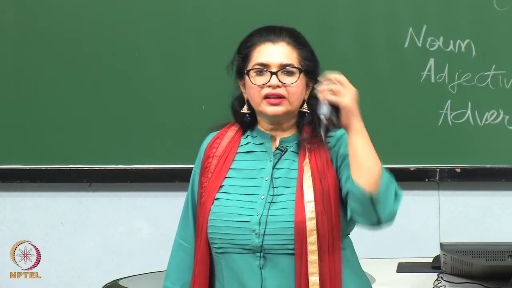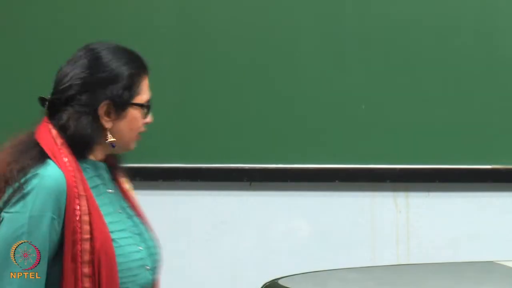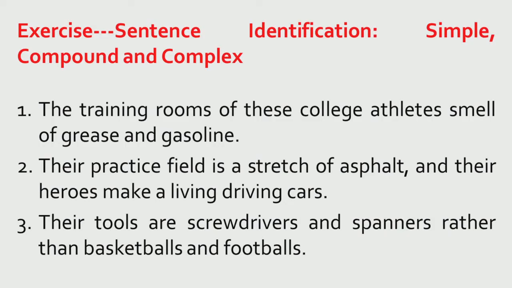Now, here I am going to give you a list of sentences. Please look at the slide. This is an exercise, sentence identification: simple, compound, complex. First sentence, the training rooms of these college athletes smell of grease and gasoline. Their practice field is a stretch of asphalt and their heroes make a living driving cars. Their tools are screwdrivers and spanners rather than basketballs and footballs.